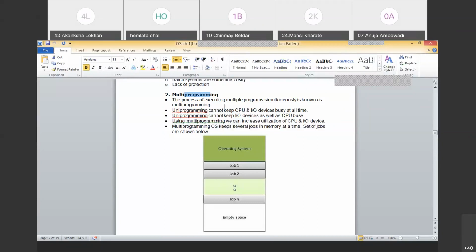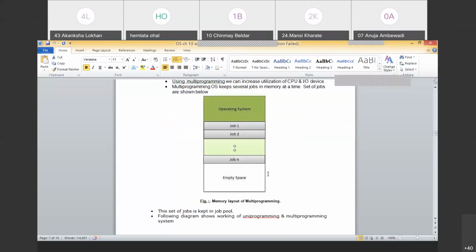Now let us talk about the multi-programming operating system. What is the memory layout for multi-programming? Normally the operating system is at the bottom layer in the depiction. Then job 1, job 2 stand for your programs, the processes. Job 1 is one program, job 2 is another program, and so on.